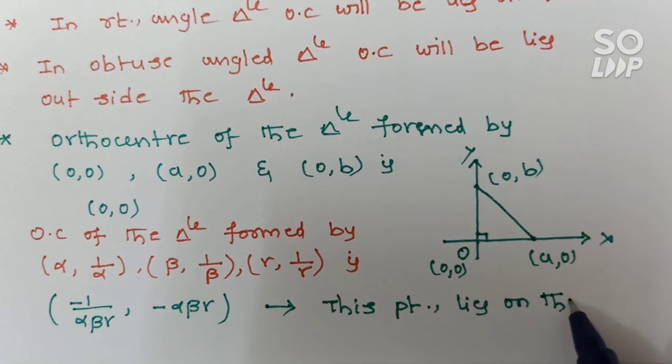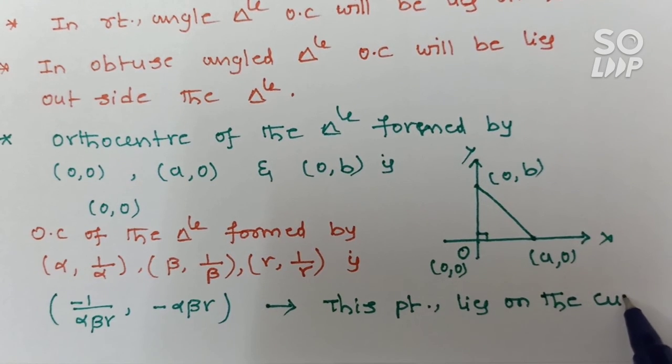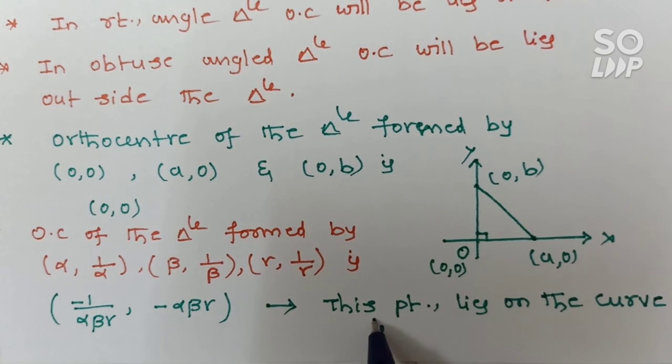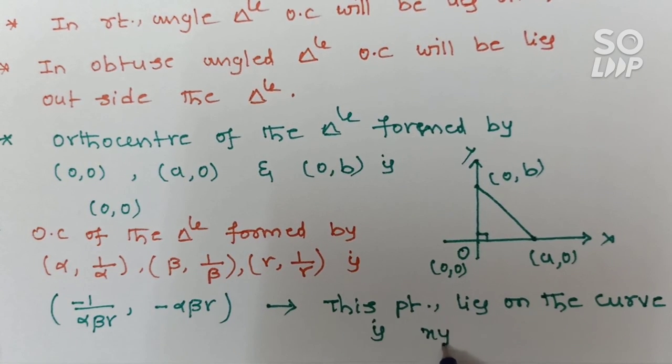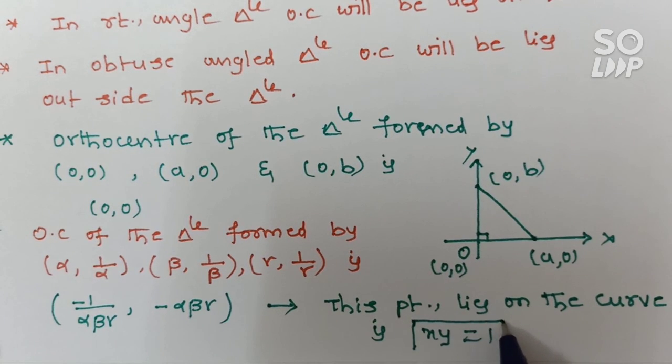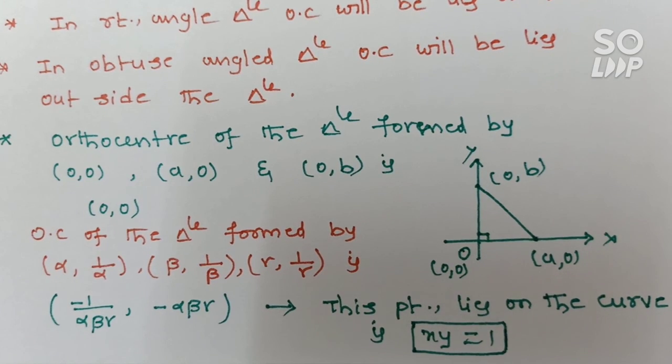What is the curve? x into y is equals to 1. So this is also very important. This one we can discuss in further topics.